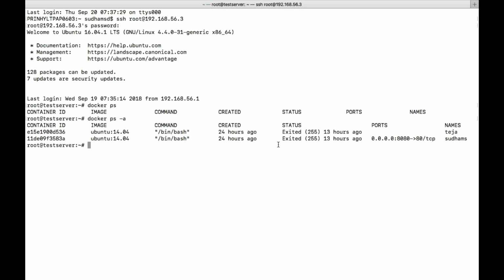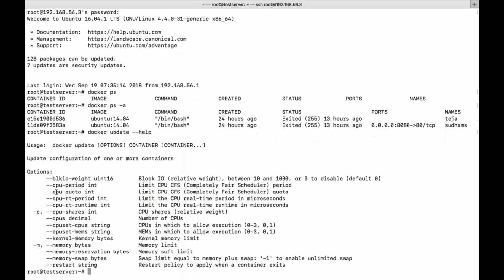Now I need to update this particular parameter of a container. Since it is already created, I cannot give a parameter right now. It is not creation, it is just updating. For that, in docker we have an option called update. What are the parameters we can update for a running container?